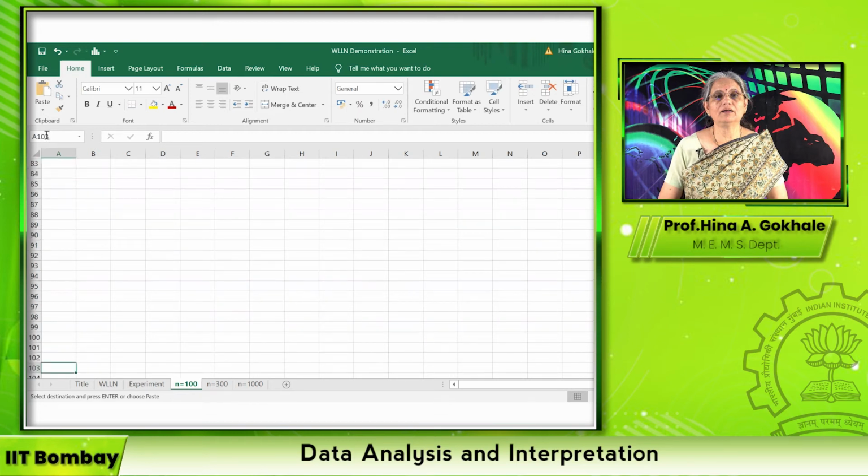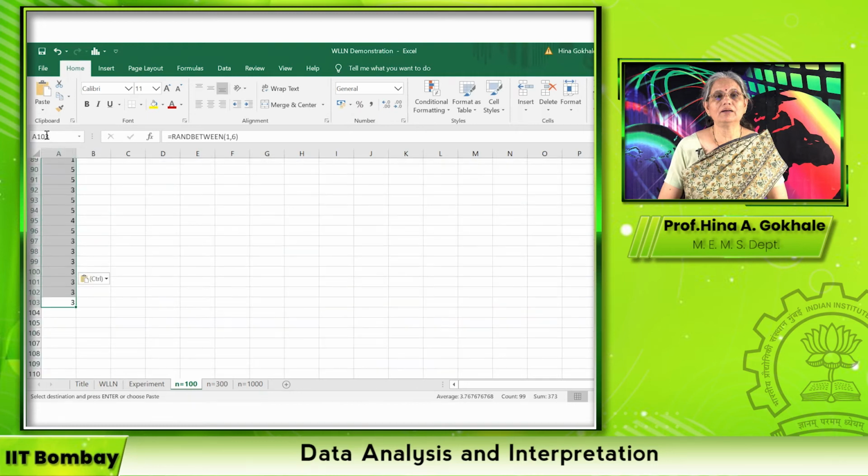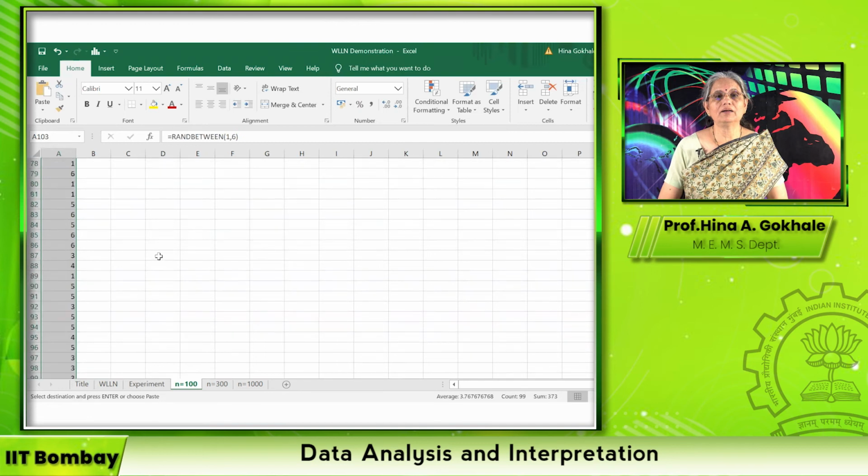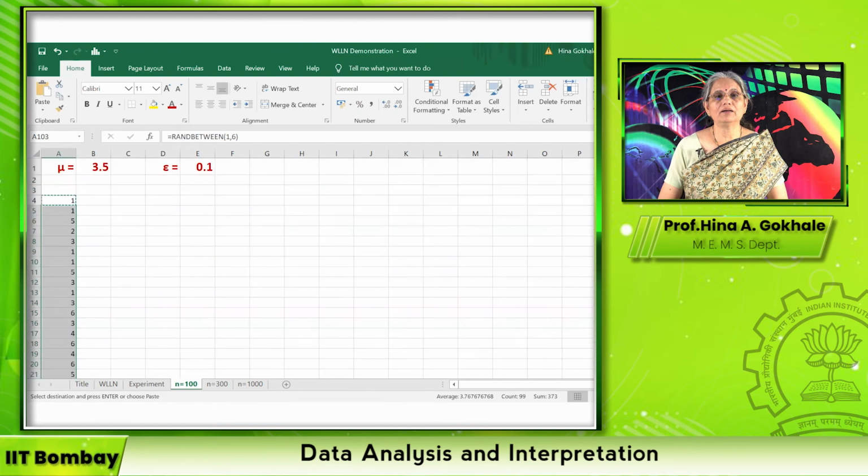We go to the 103rd point, go to the top, come here and paste. So here we have got 100 data points, 100 rolls of the die.